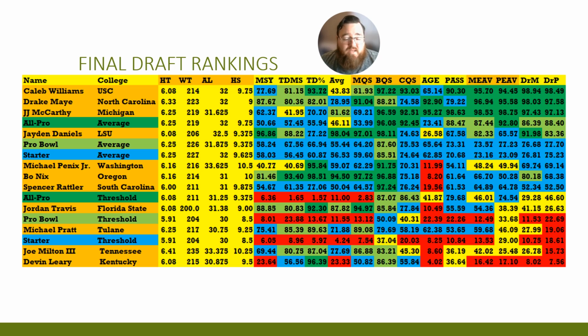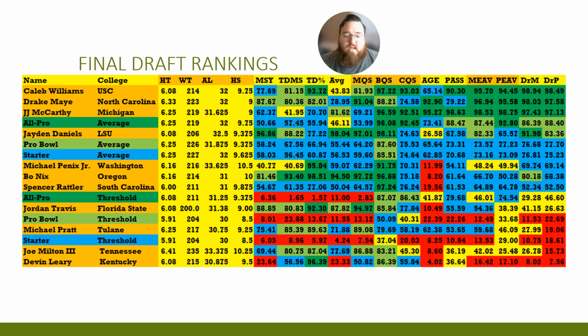Based on those areas, the top quarterbacks, at least in terms of how the data saw them, were Caleb Williams, Drake Maye, J.J. McCarthy. Then you had another tier with Jayden Daniels. Then another tier with Michael Penix Jr., Bo Nix, and Spencer Rattler. And then another tier that had Jordan Travis, followed by Michael Pratt, followed by Joe Milton and Devin Leary.